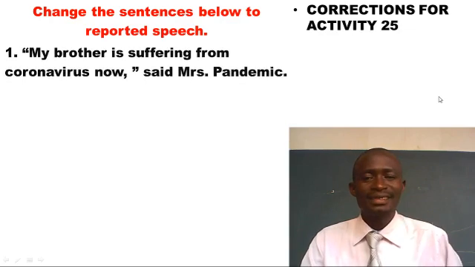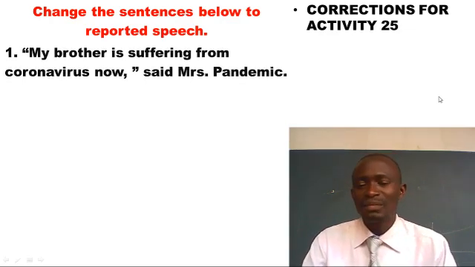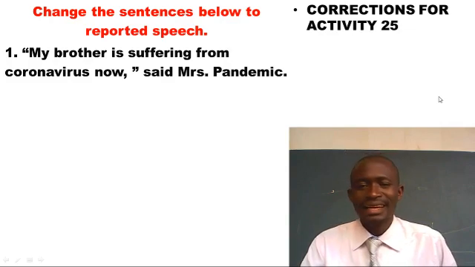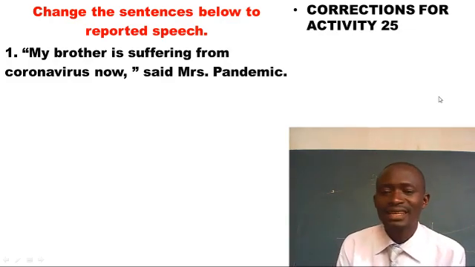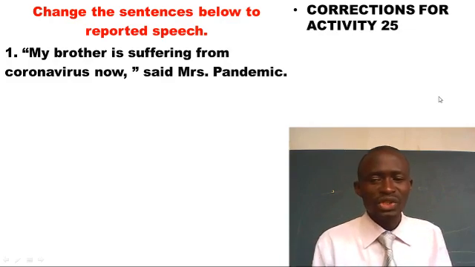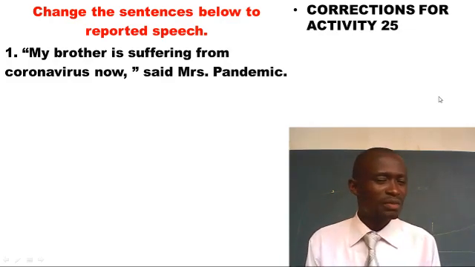So number one has it as, my brother is suffering from coronavirus, said Mrs. Pandemic. This tense is present continuous tense, and it is clear that present continuous tense changes to past continuous tense. Remember, present continuous changes to past continuous.